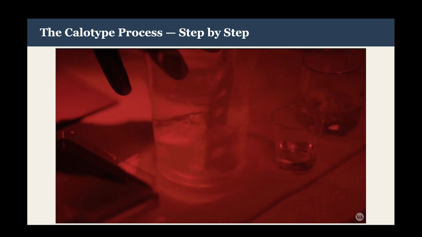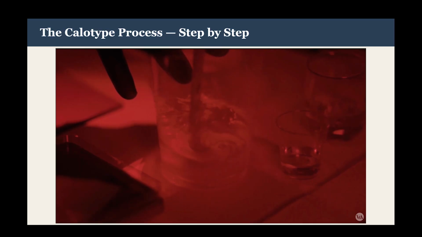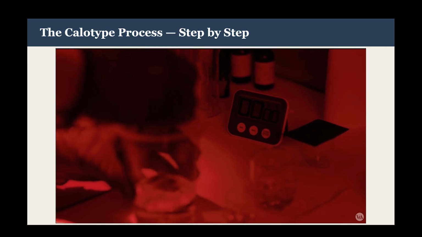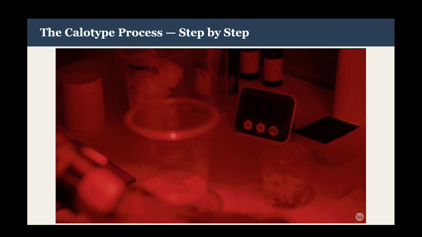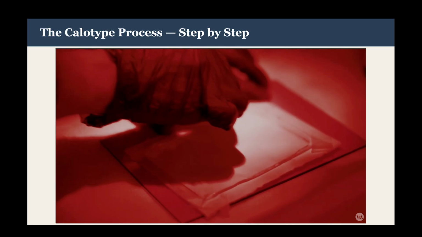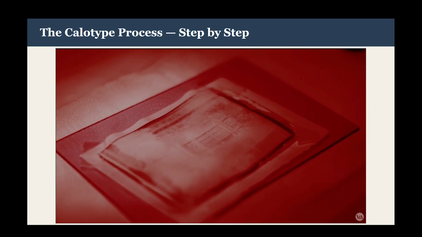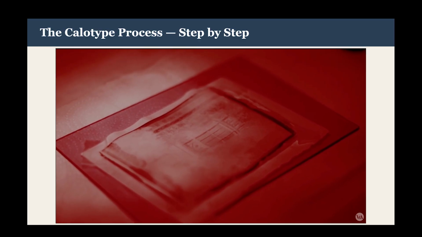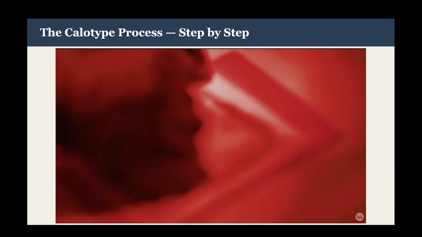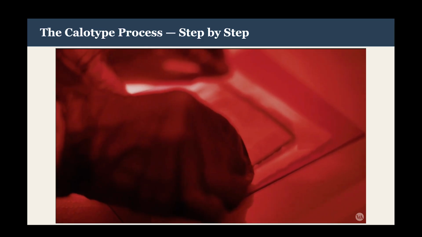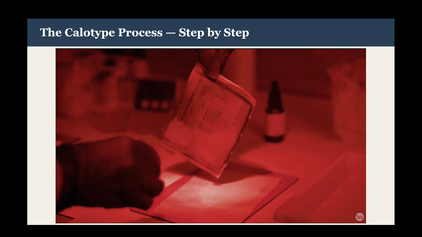In the darkroom, developer is prepared to bring out this latent image. The timer is set, the developer is applied, and the negative begins to appear. The key developing ingredient is gallic acid, which speeds up the reaction of light with the silver solution on the paper to reveal the image.